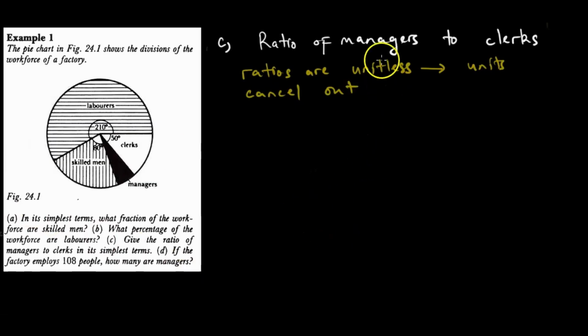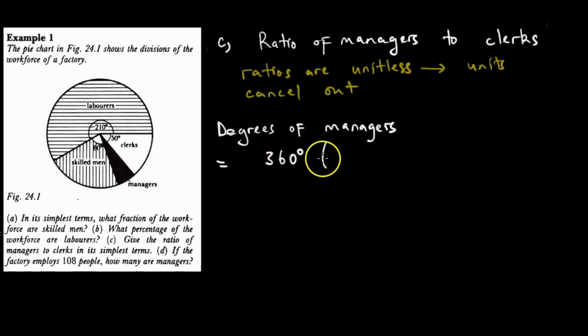When we look at this, we start by looking at the degrees of managers. Which are these? They do not seem to be written here, but if we want the degrees of managers, we are basically going to subtract from 360 degrees the sum of 210 degrees plus 80 degrees plus 50 degrees, because 360 is the complete revolution.